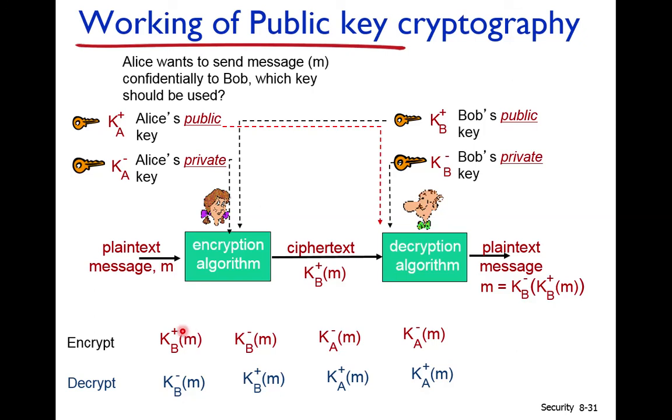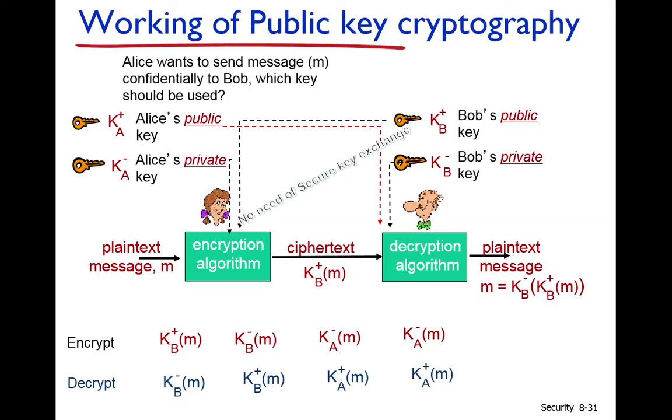So if the message is encrypted by the public key of Bob, it will only be decrypted by the private key of Bob, and the private key of Bob is only known to Bob, no one else. So this message cannot be read by anyone else.